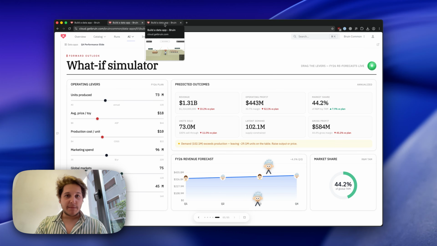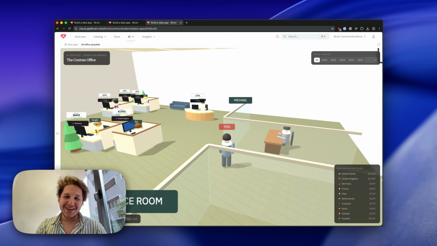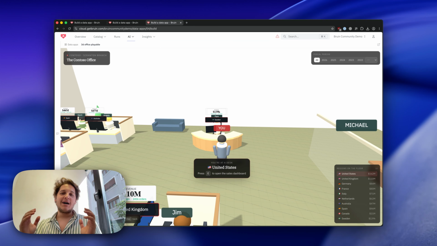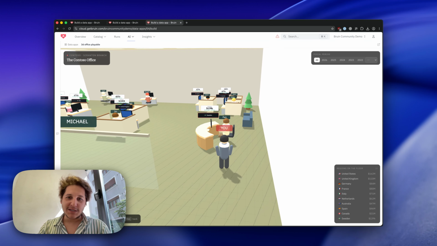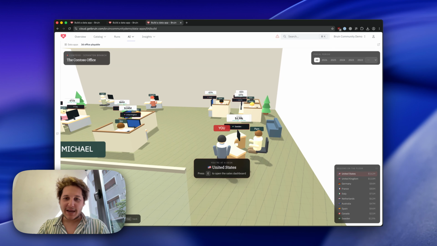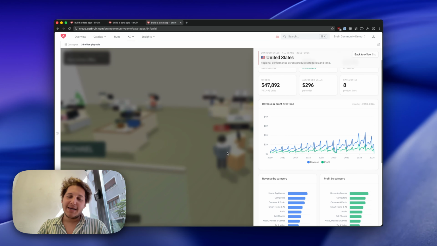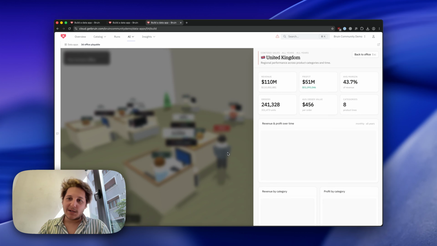I wanted to show you my favorite application. I said, okay, can we build a BI tool that works as the Dunder Mifflin Scranton office from The Office? So this is basically the entrance. This is Pam here. As I approach the desk, I can hit E, and then I can see the numbers and the reports here. And you can go to individual different people to see their results and the numbers.